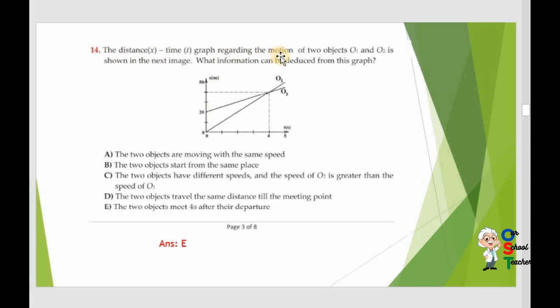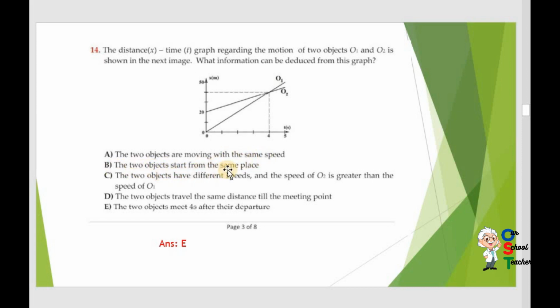The distance-time graph regarding the motion of two objects, O1 and O2, is shown in this image. What information can be deduced from this graph? So just check what information. The two objects are moving with the same speed. No. You can see these lines are different. These lines are showing the speed, so they are different, so obviously the speed is different. The same speed is incorrect.